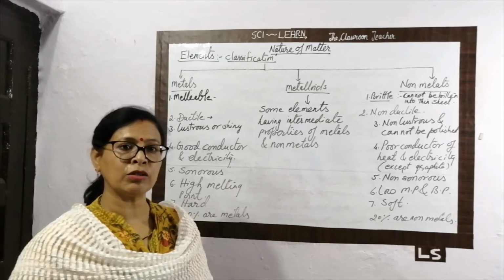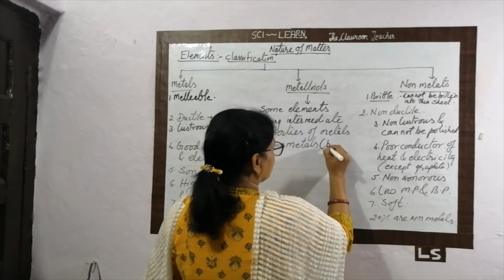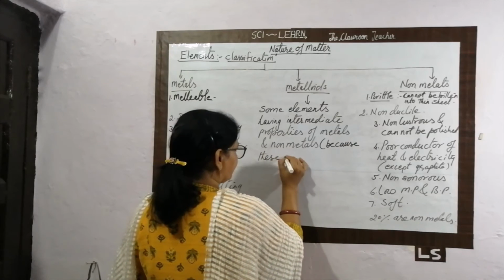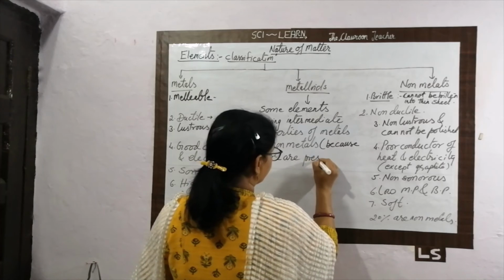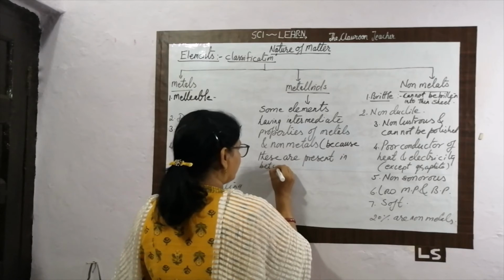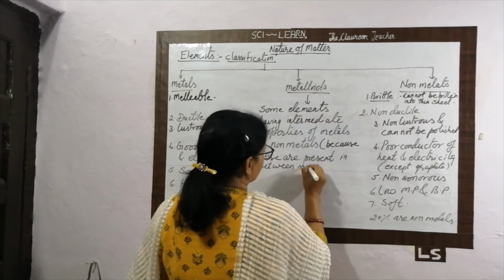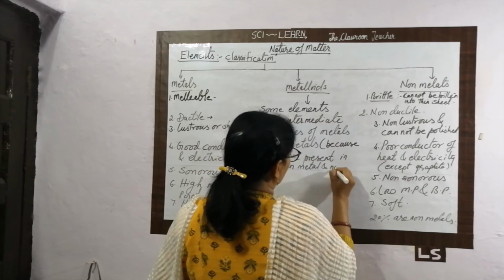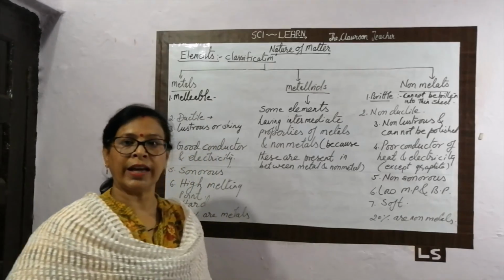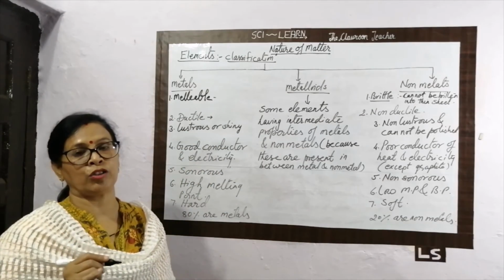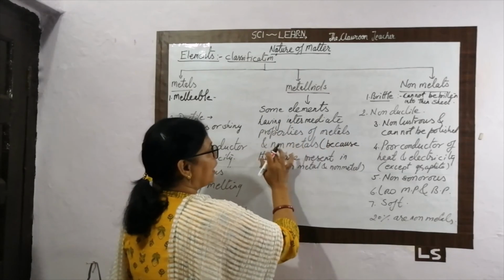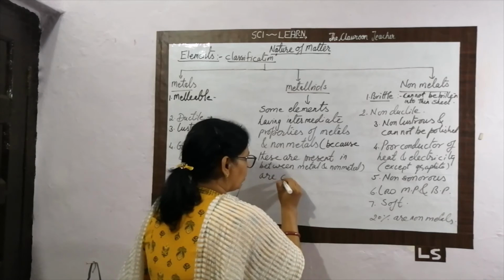Why these intermediate properties of metal and non-metal? Because these elements are present or intermediate in between metals and non-metals. Okay, they are placed between the metal and non-metal. So they have intermediate properties of metal and non-metal. So some elements having intermediate properties of metal and non-metals are called metalloids.